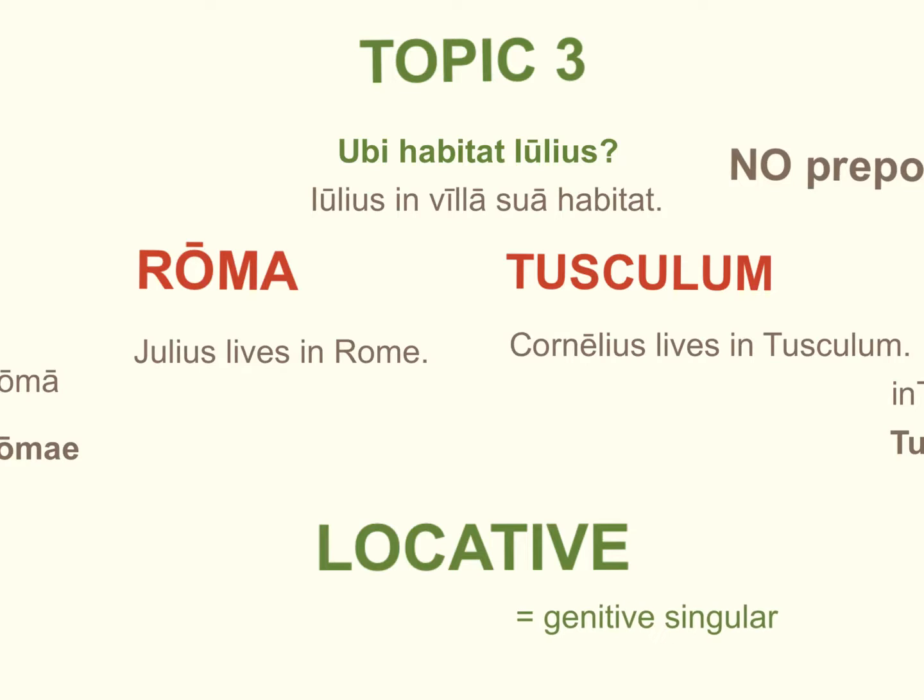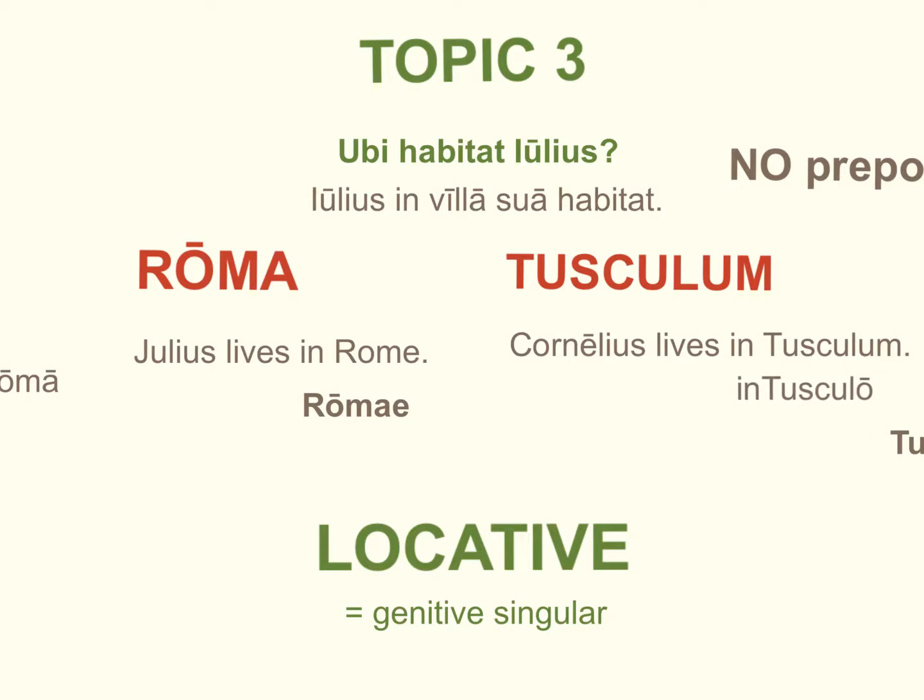You'll also notice in just a moment that the locative case has the same ending as the genitive singular. So what would that look like? It looks like this. Julius lives in Rome. We would say Julius Romae habitat. Likewise, if we wanted to say Cornelius lives in Tusculum, intuitively we might say in Tusculo. However, that is not how it's done.